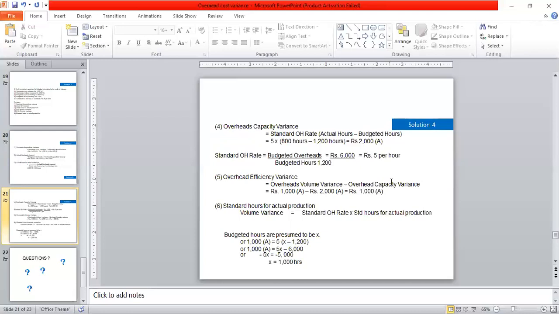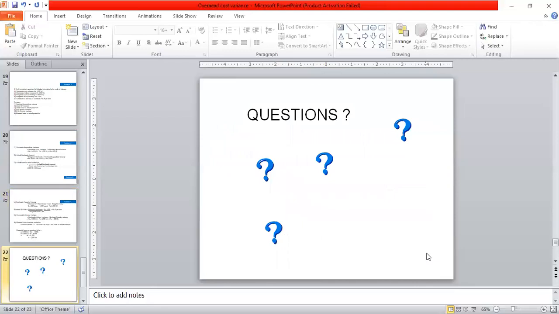For solving this, 1000 adverse is equal to 5, the standard rate, into x minus 1200. Solving this, we get the value of x, that is 1000 hours, means standard hours for actual production is equal to 1000 hours. Now that's all of the overhead cost variance.